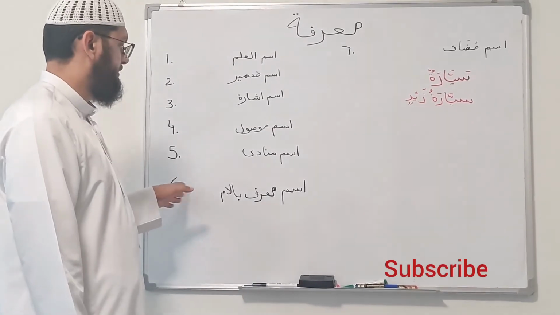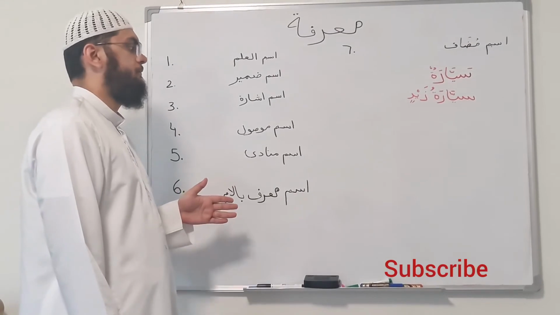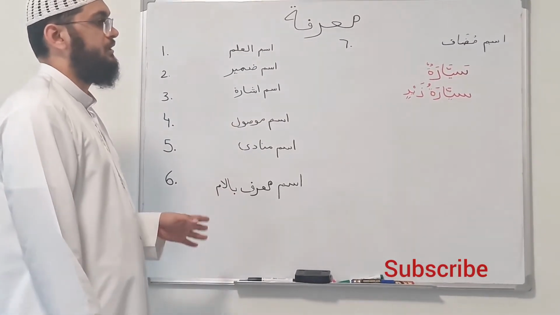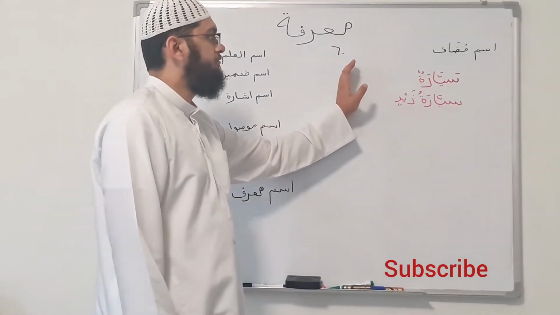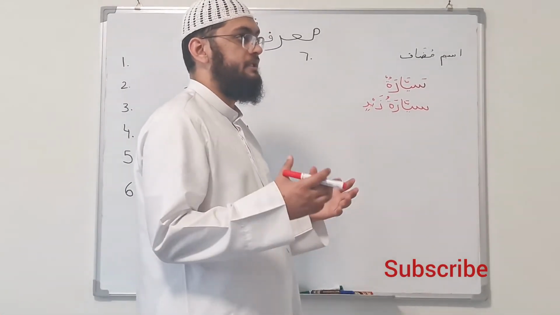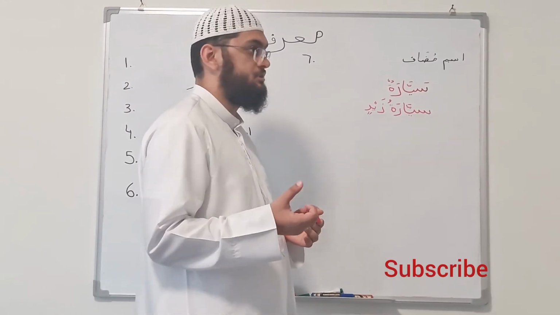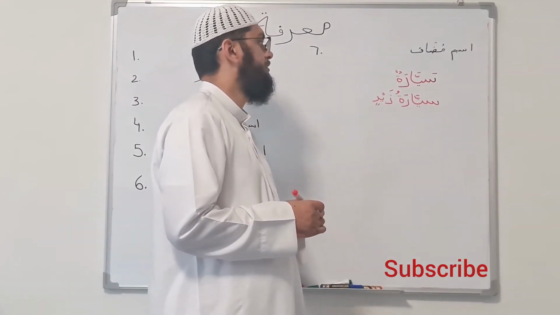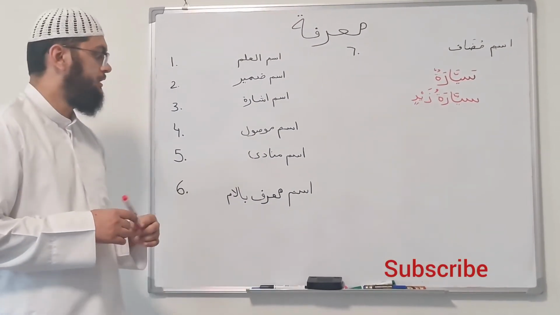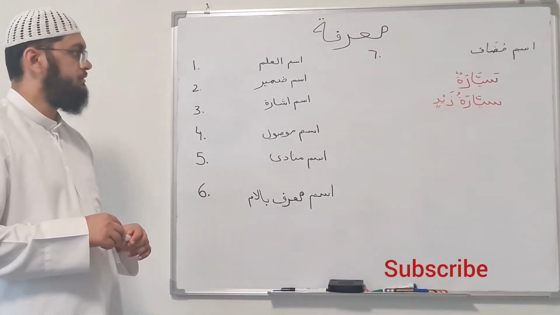Then we have number 6, ism ma'arif bil lam, alif lam attached to a common noun. It makes it ism ma'arif bil lam, and hence it's called a ma'arif, and the noun is called ma'arifa. Then number 7, we have ism mudaf, the possession of a common noun, or making a relationship between a common noun and someone, which shows a possession, which is called ism mudaf. So these are the 7 types, and inshallah, follow us in our part 2, where we will explain the 7 types in detail.